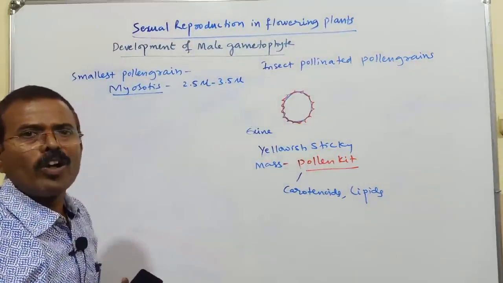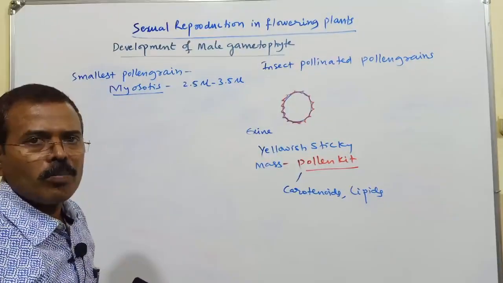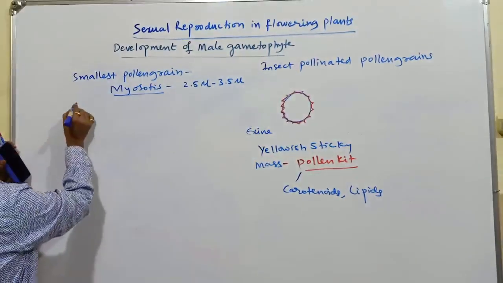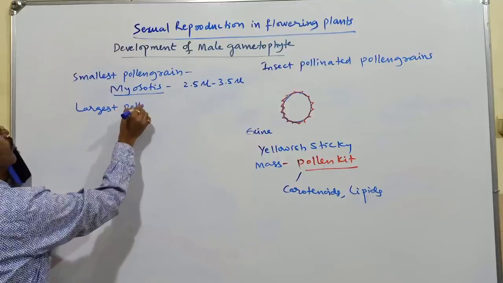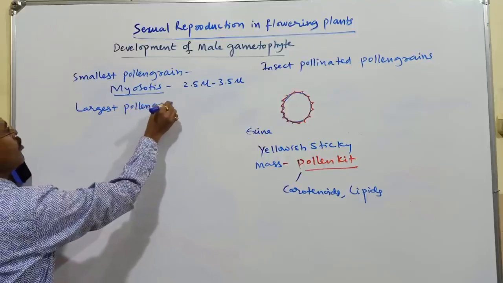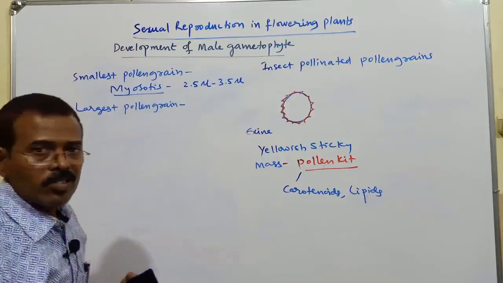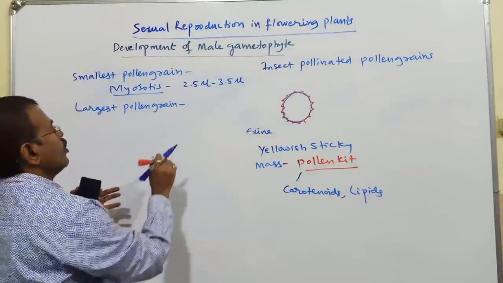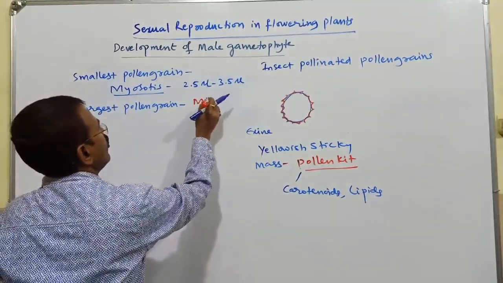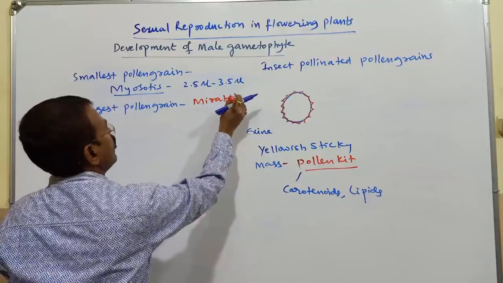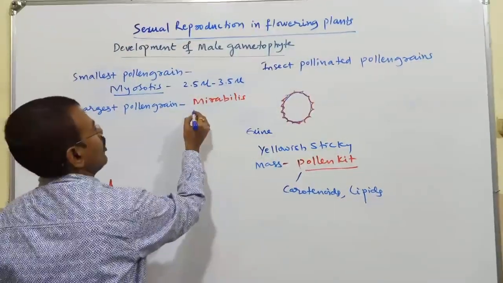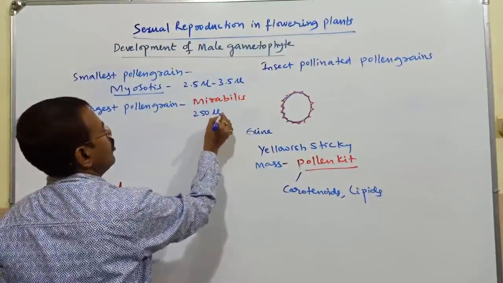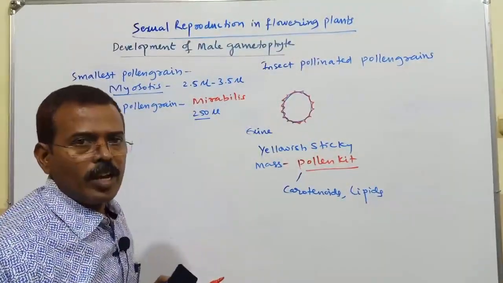Size 2.5 to 3.5 micron. Largest pollen grain we find in Mirabilis. Size 250 micron.